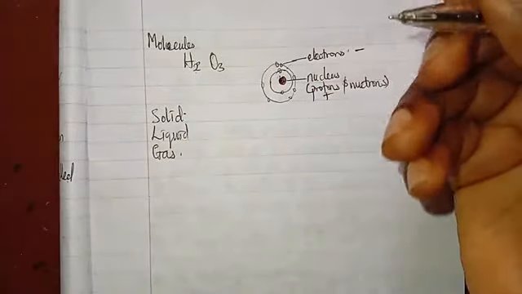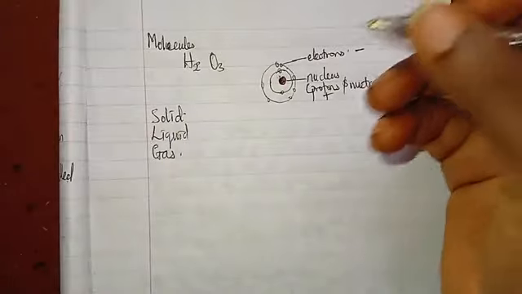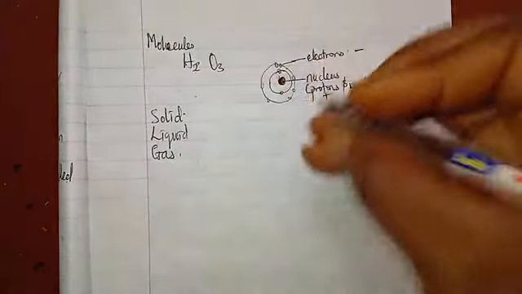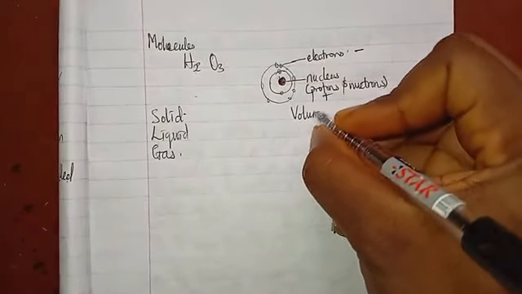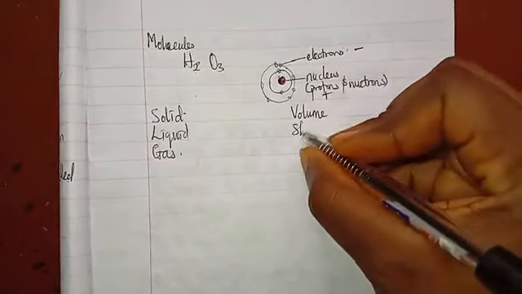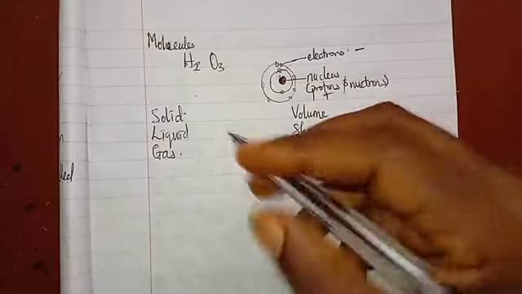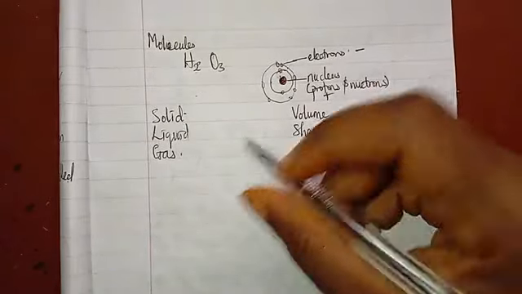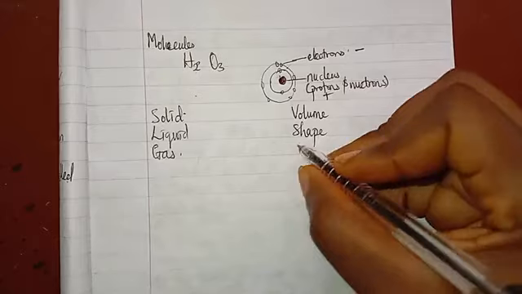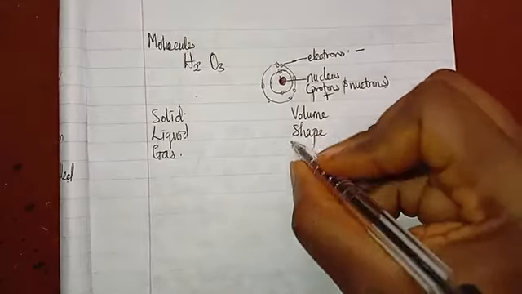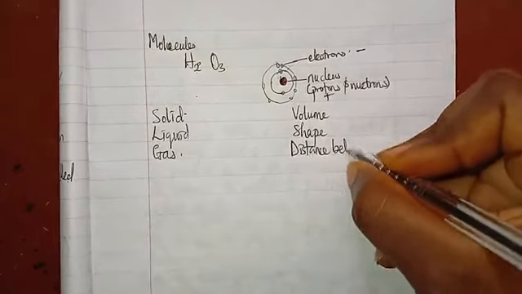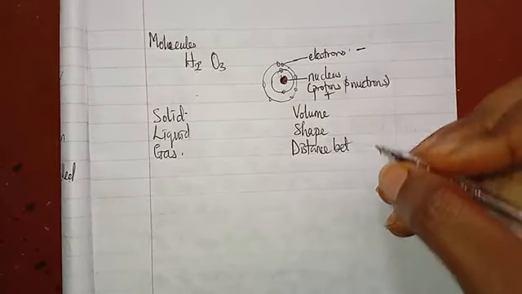We'll be talking about them under these headings: the volume, the shape, the distance between the particles, the force of attraction between the particles, and the kinetic energy of particles.